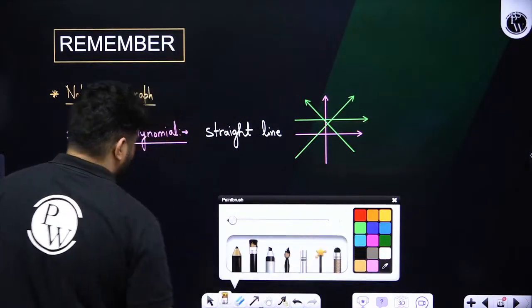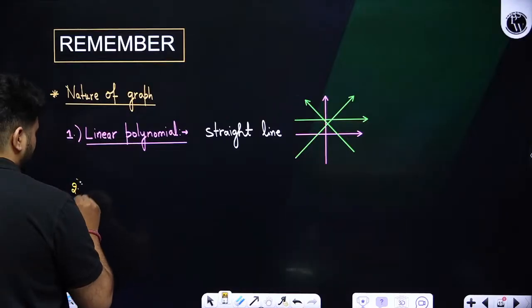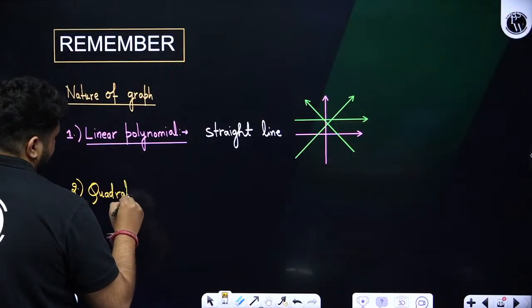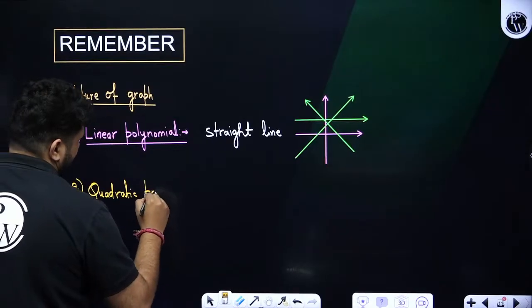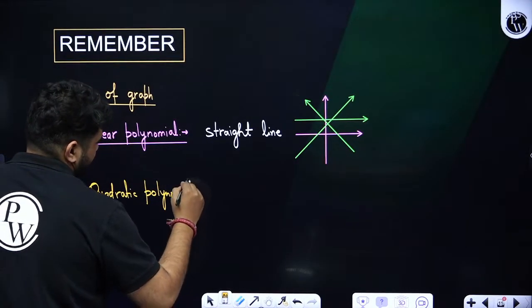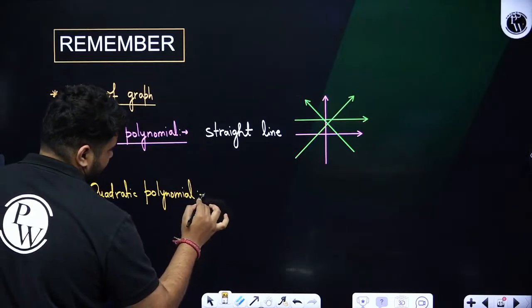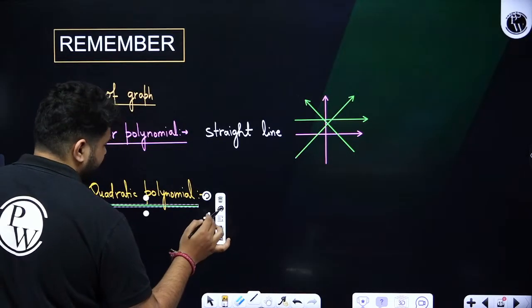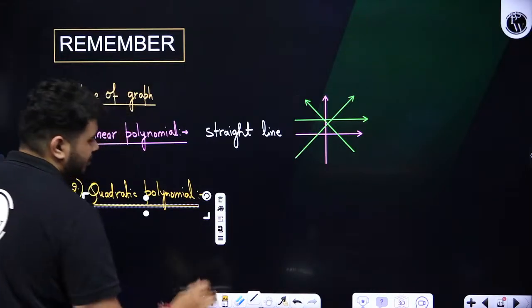Second, when we see for a quadratic polynomial, if we see the nature of graph for a quadratic polynomial, does anyone know? Does anyone know what the nature of graph for a quadratic polynomial is? Definitely you people can drop it down in the chat box.